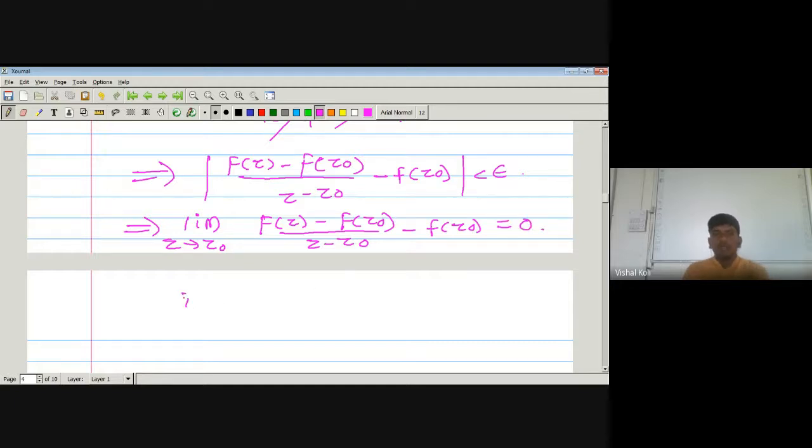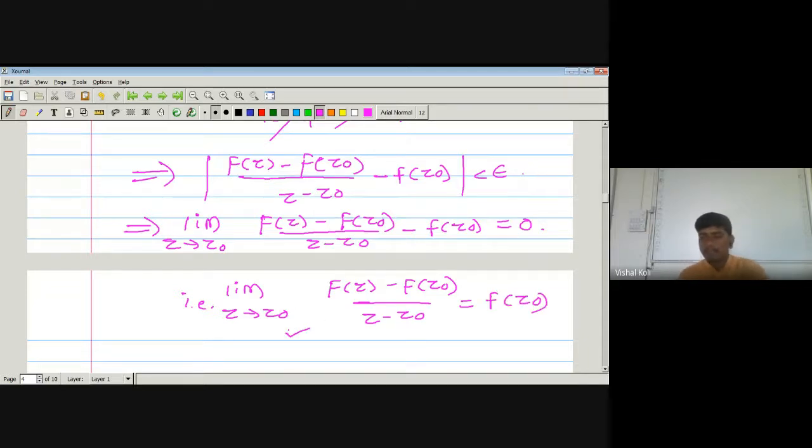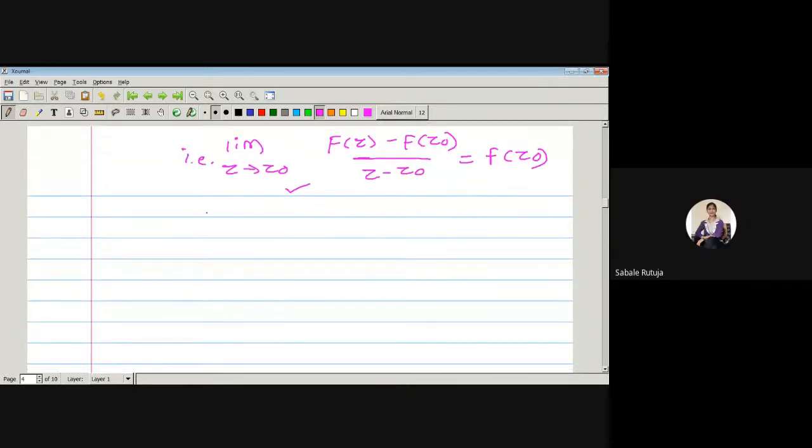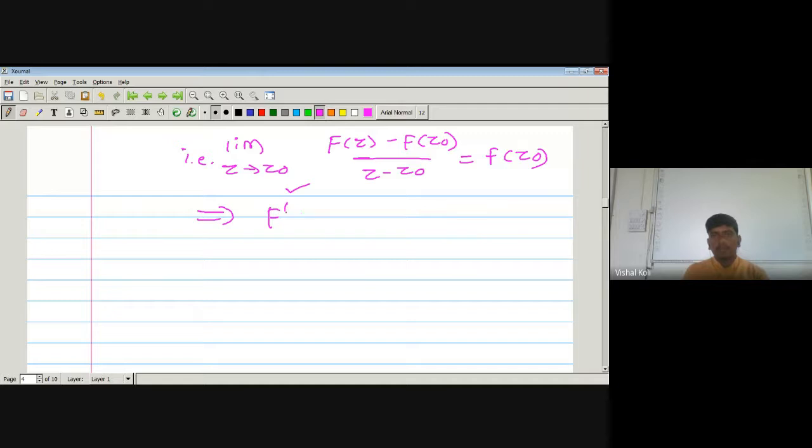That is, limit Z tending towards Z naught, capital F of Z minus capital F of Z naught divided by Z minus Z naught equals small f of Z naught. But what is the LHS? Capital F dash of Z naught is nothing but small f of Z naught.